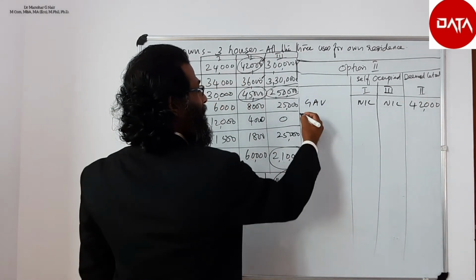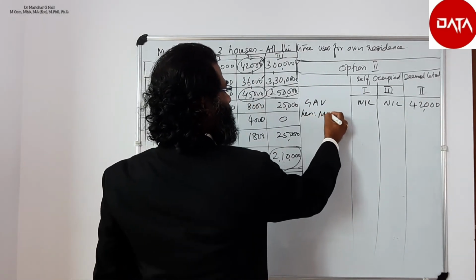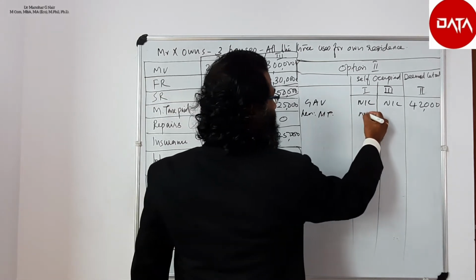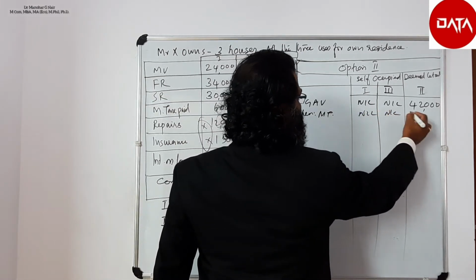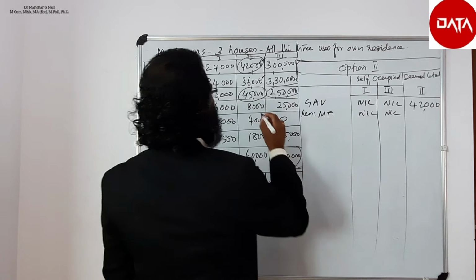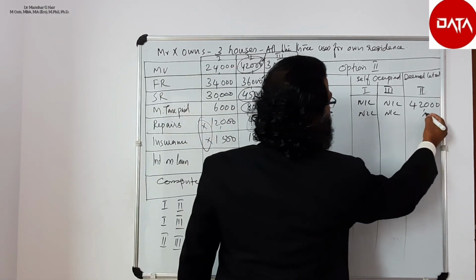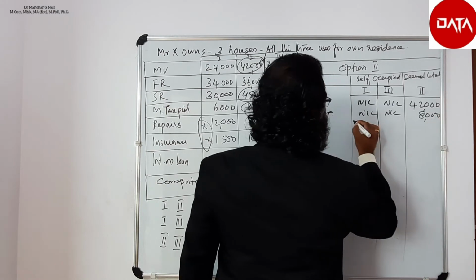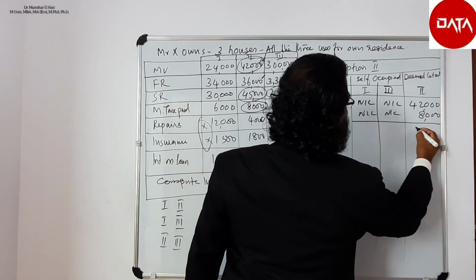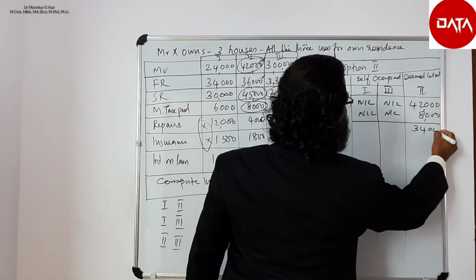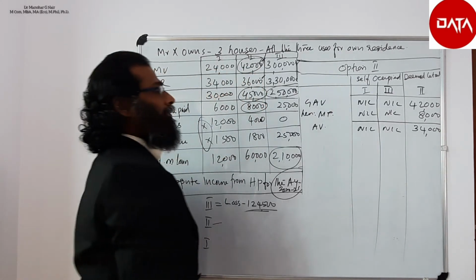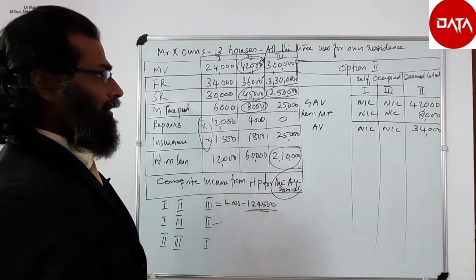Now, less municipal taxes paid. First one nil, second one is also nil, and the third one is municipal tax paid is 8,000 equals 34,000. Annual value is nil.